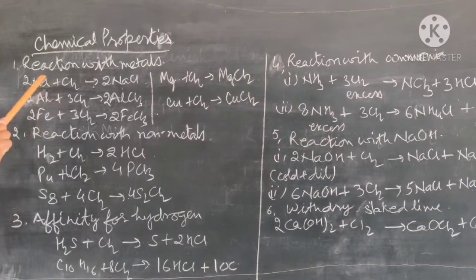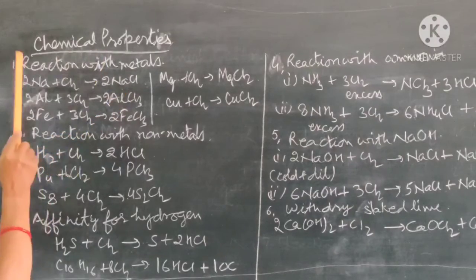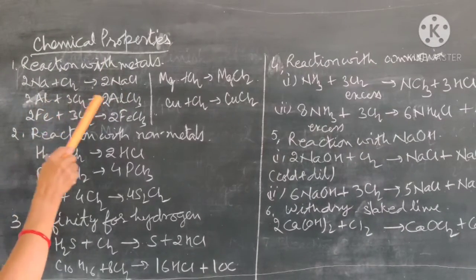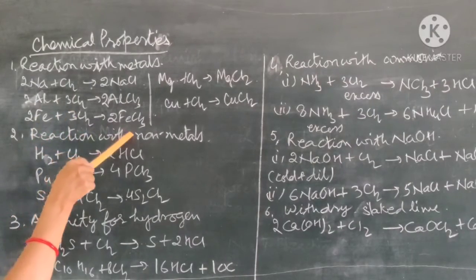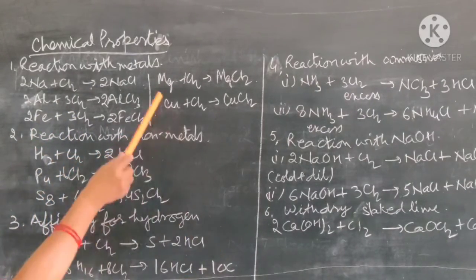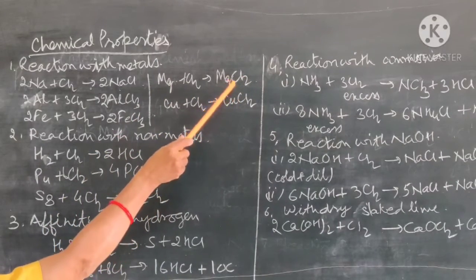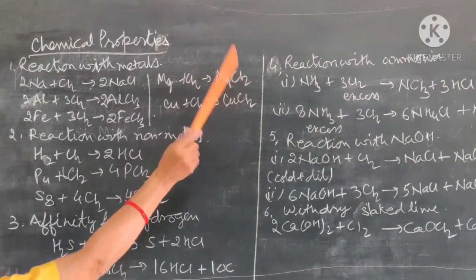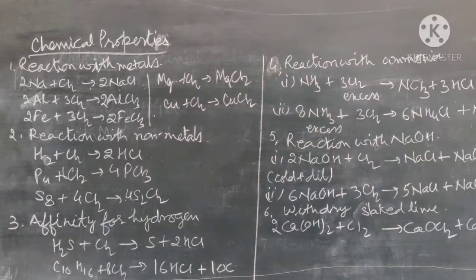So this is the reaction with sodium metal. Sodium metal reacts with chlorine to form sodium chloride. Aluminium reacts with chlorine to form aluminium chloride. Iron reacts with chlorine to form ferric chloride. Similarly, magnesium reacts with chlorine to form magnesium chloride. Copper reacts with chlorine to form copper chloride. So all the metals react with chlorine to form their corresponding chlorides.